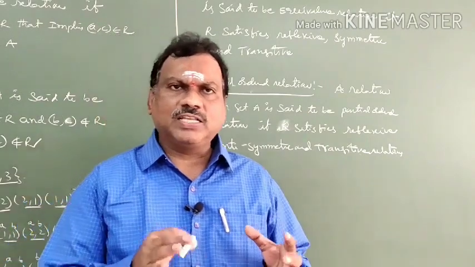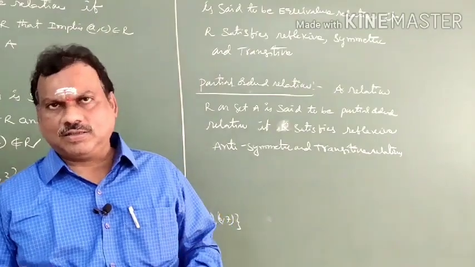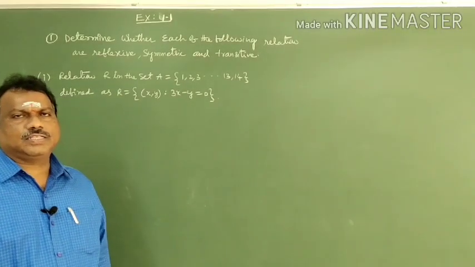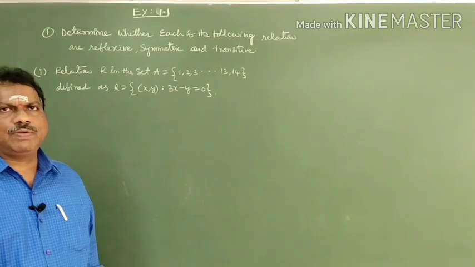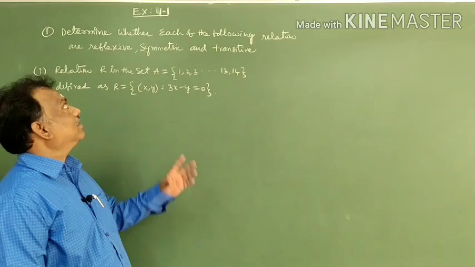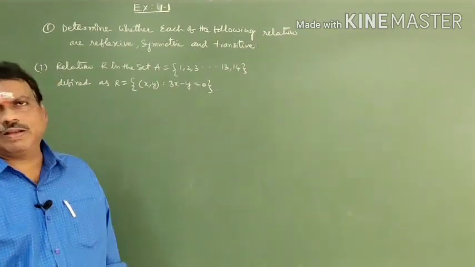Based on these definitions, we will start the exercise in the next class. So in the relations and functions topic, we completed the introduction part of relations. Based on the relations, we have to complete exercise 1.1.